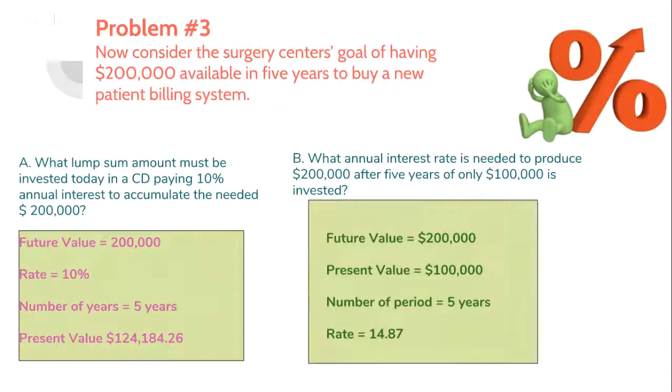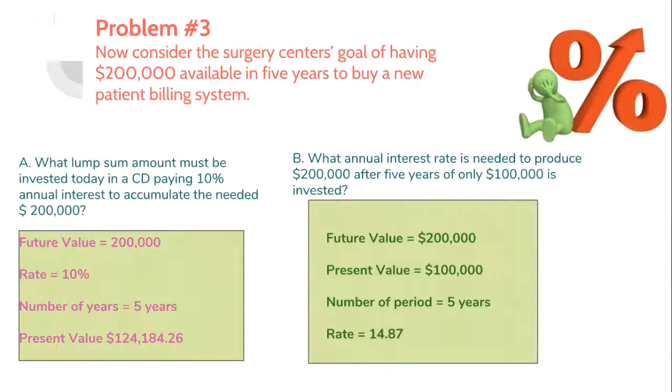Using the formula for present value, we find that $124,184.26 must be invested today to accumulate the necessary $200,000.